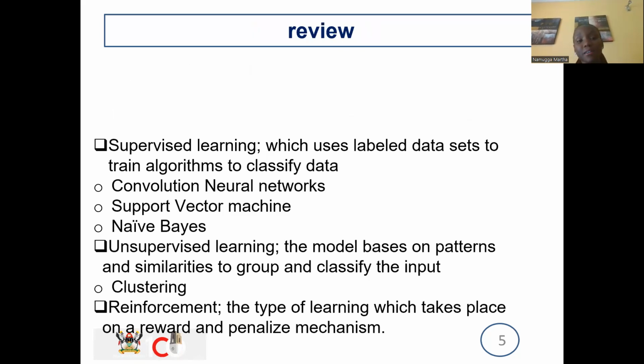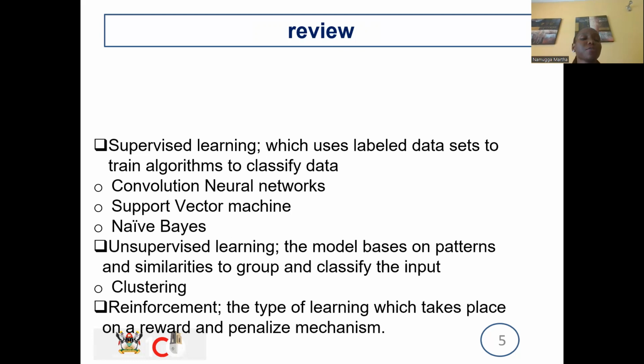When a model is learning, there are three types of learning. There's supervised learning, unsupervised, and reinforcement. In supervised learning, the model looks at labeled data sets and learns from them. So when presented with new data or input, it's able to classify that this belongs to this and this belongs to that.